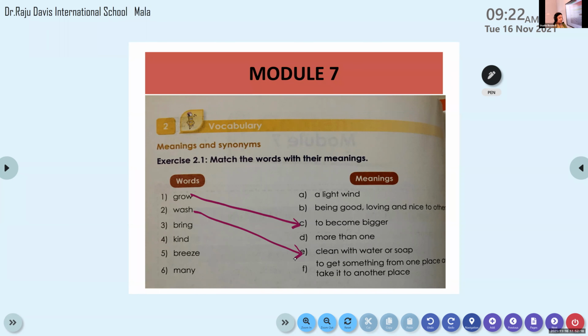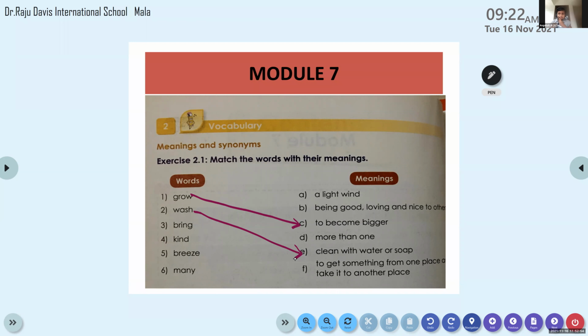What is your mother telling you to do? Go bring a glass of water, right? What was the instruction that your mother will give you? Please bring me a glass of water. And when she says this, you will go to the kitchen, take a glass, pour some drinking water into it and bring and give it to your mother. Won't you do that?